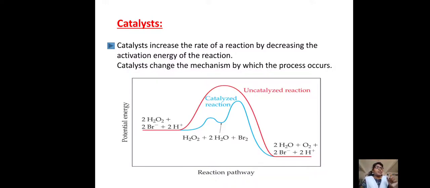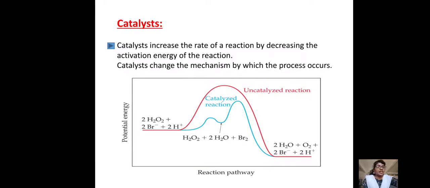That is the minimum energy required for the reactants to participate in the reaction. So here the activation energy decreased with the help of the catalyst, so the rate of reaction increases. Simply we can say that the catalyst increases the rate of reaction by decreasing the activation energy.